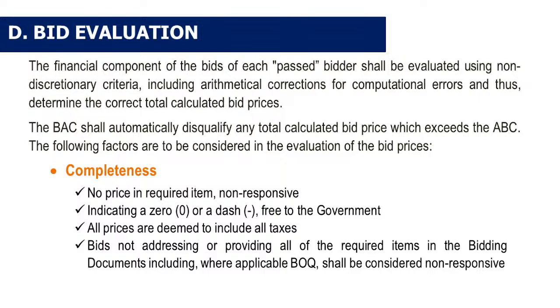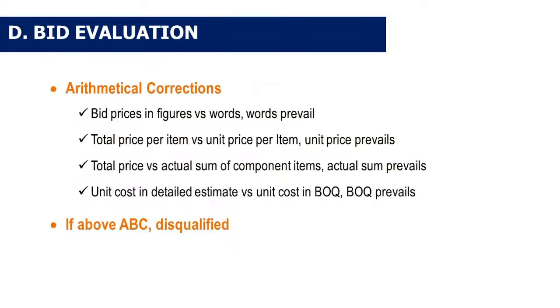For completeness, no price in a required item is non-responsive; indicating a 0 or a dash means free to the government. All prices are deemed to include all taxes. Bids not addressing or providing all of the required items in the bidding documents, including where applicable the BOQ, shall be considered non-responsive. For arithmetical corrections, bid prices in figures versus words, words prevail.